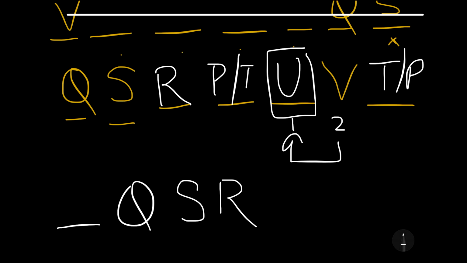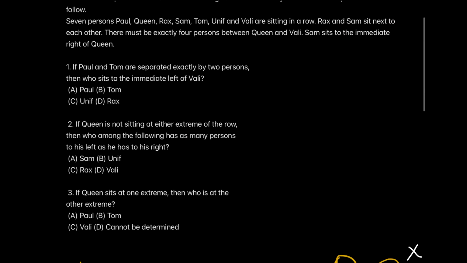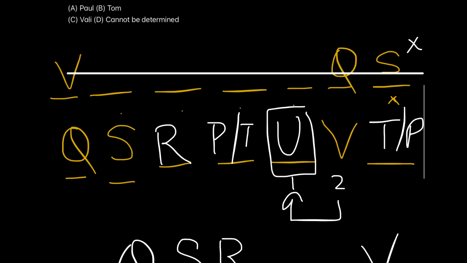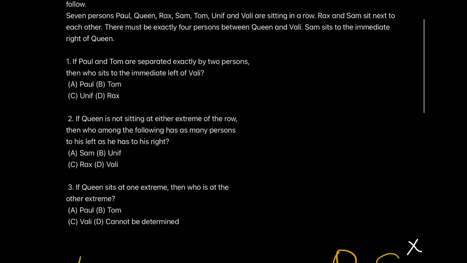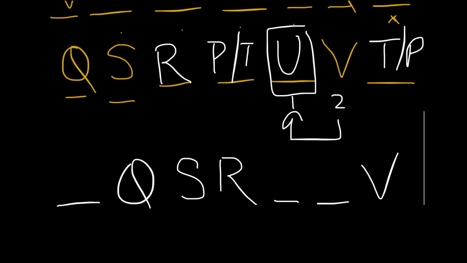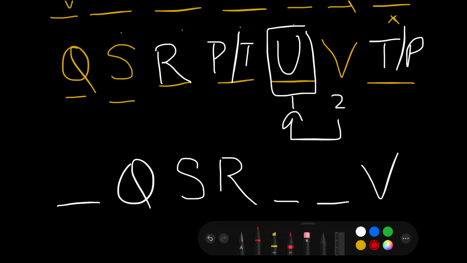Now what next can I proceed with is that I know that between R and V we have two people, right? So we would be just focusing it like this, and I don't know who is there over here. All right, now if I go back and check my information again, is everything following the rule? Yes, it is. I know that Rax and Sam should sit next to each other. They are sitting. Sam is on the right of Queen. Yes, that is exactly correct. There are 4 people between Queen and Valley. Is it working? Yes, it's absolutely working.